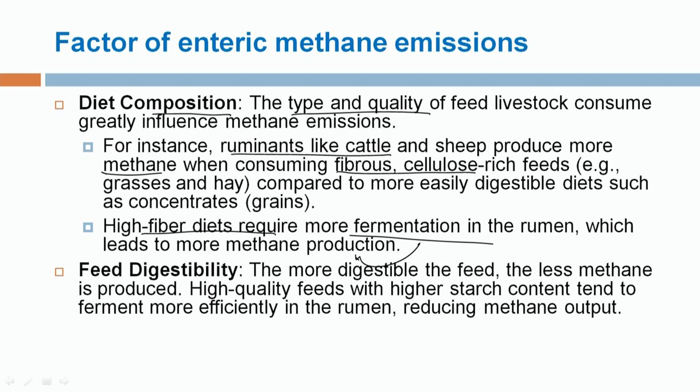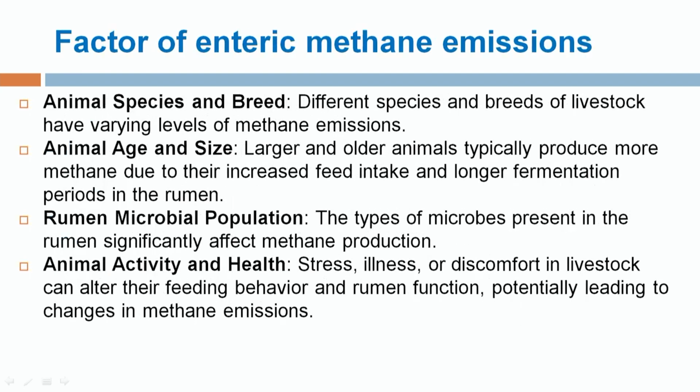Again, in the diet composition, the digestibility of feed matters: the more digestible the feed, the less the production of methane. High quality feed having high starch content is easily fermented, with less fermentation time, so it reduces the production of methane. The next factor that affects methane release is the animal species. As we have discussed, monogastrics are less important emitters of methane compared to polygastric animals because of their enteric fermentation mechanism in their digestive system.